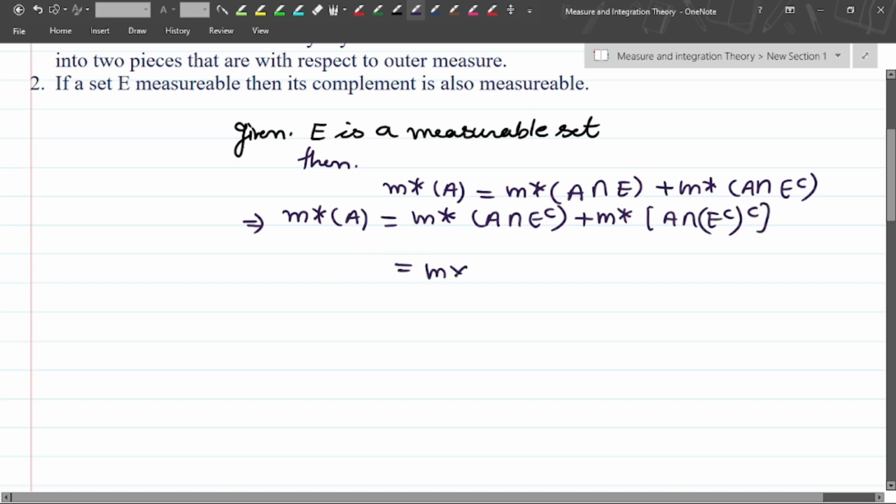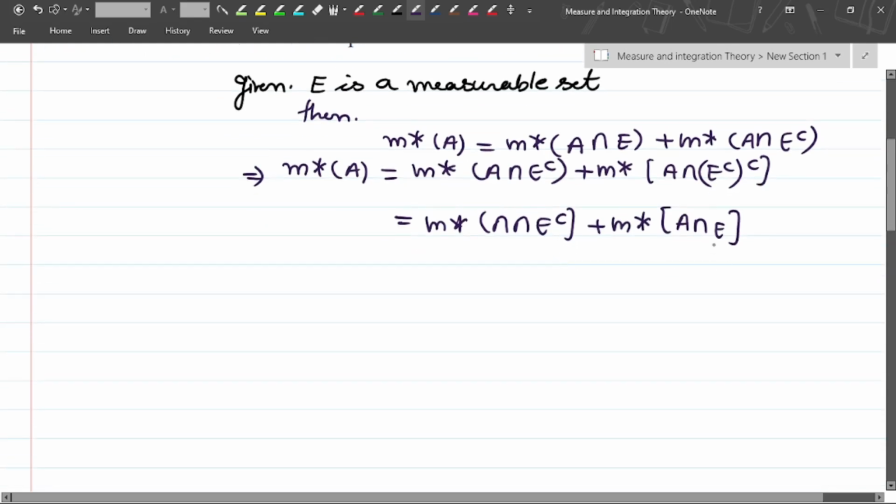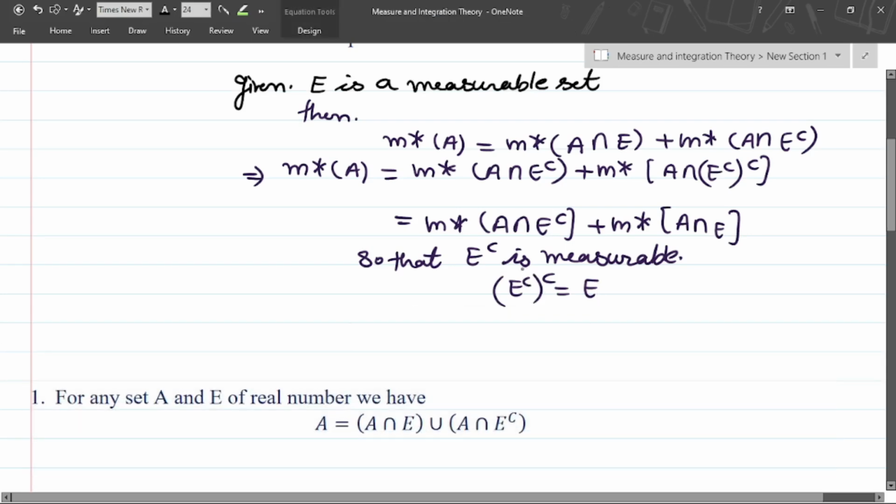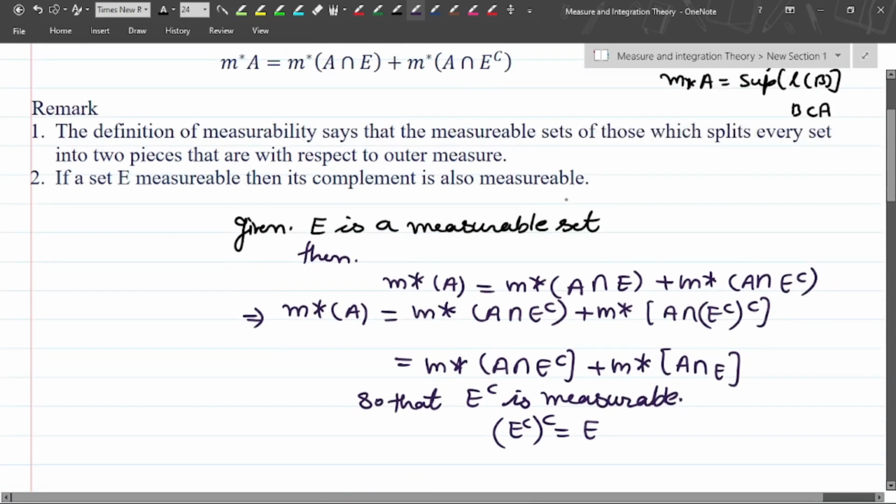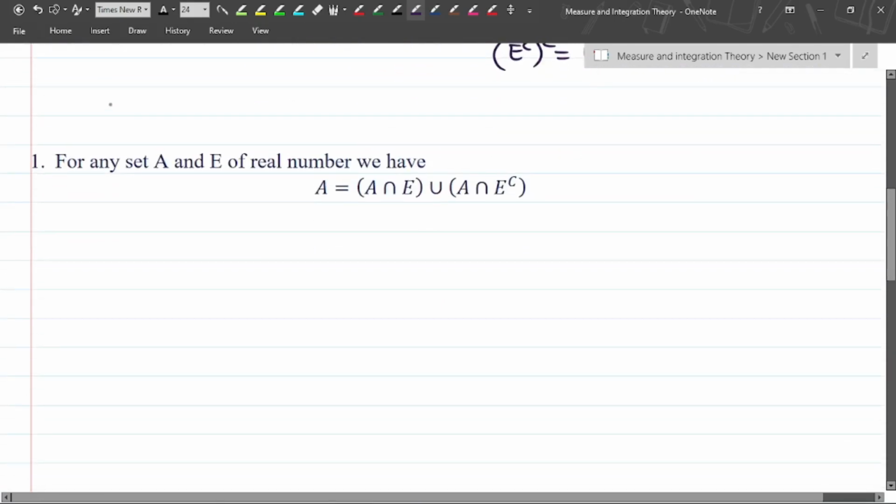So if we replace E by E complement, the same condition is satisfied, so E complement is measurable, because the complement of the complement is nothing but E. In this way we can prove this property.